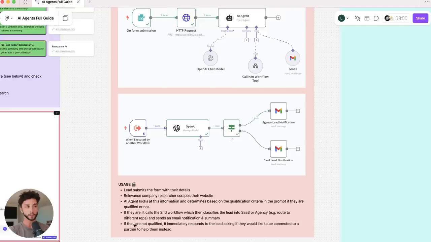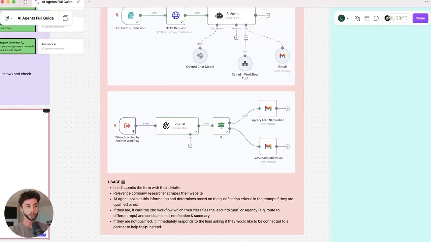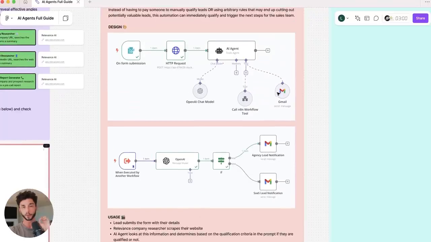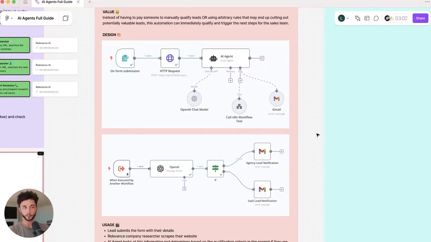Then it's going to determine, based on a qualification criteria we give it inside the prompt of this agent, whether they're qualified or not. If they are qualified, it's going to use this tool here and call this second workflow, where we're going to essentially analyze that further and send a notification to either our agency team or our SaaS team. And if they are not qualified, we will use this tool here, which will just send an email straight back to the person who submitted the form and say, hey, sorry, we're not open to working with businesses like yourself at the moment. Let us know if we can help you in any other way. So that's a rough rundown of the build.